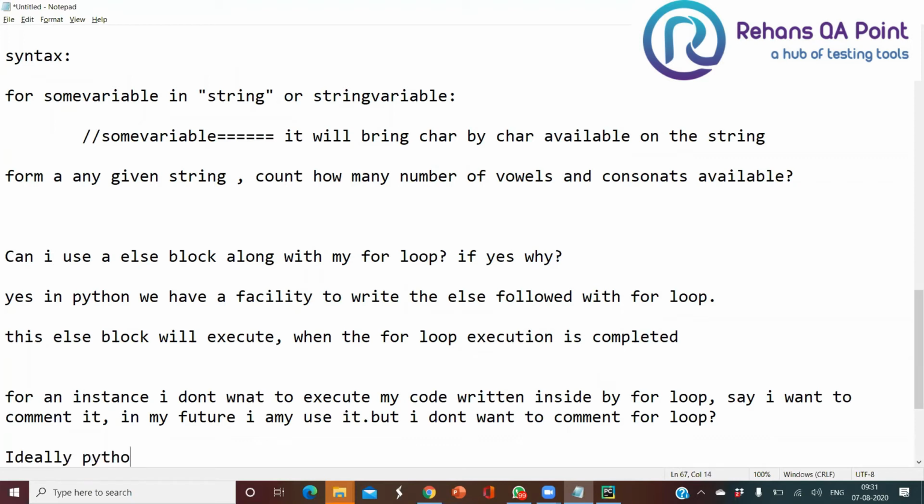Ideally, Python will not allow the user to have a for loop as empty. It never allows the for loop body to be empty.